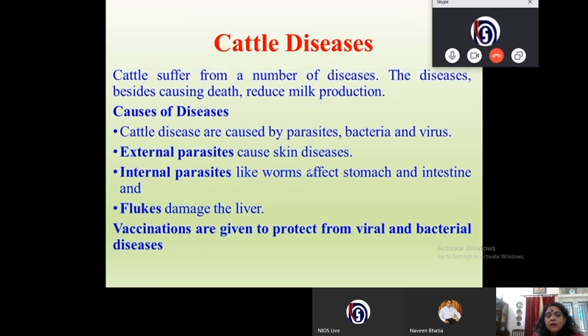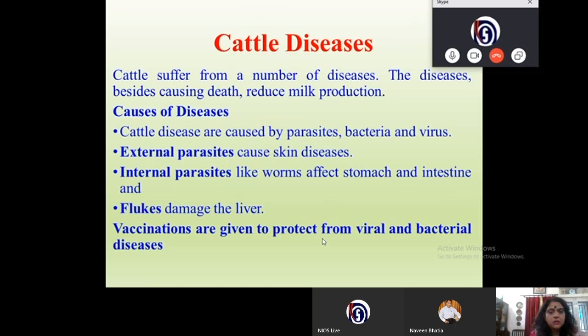Now let's see the cattle diseases. We don't want the cattle to suffer from diseases because this will bring down their yield of milk. But we should be aware of the diseases that attack the cattle. Cattle suffer from a number of diseases. The diseases, besides causing death, reduce milk production.